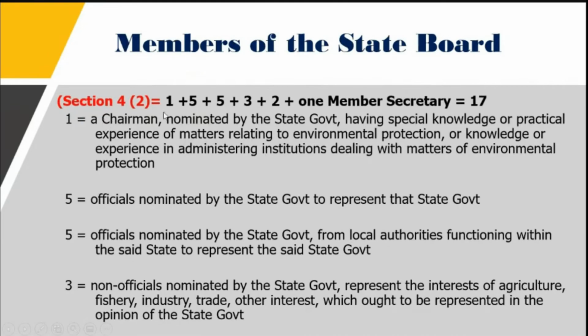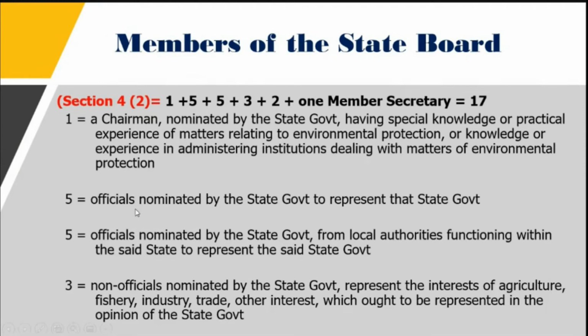So the first one is the chairman, nominated by the state government, having special knowledge. In the Central Pollution Control Board, it was the central government that nominated the chairman. Here it is the state government which nominates the chairman, who has special knowledge and practical experience of matters relating to environmental protection, and knowledge and experience in administering institutions dealing with the matters of environmental protection.